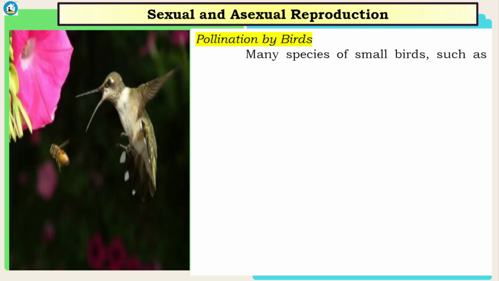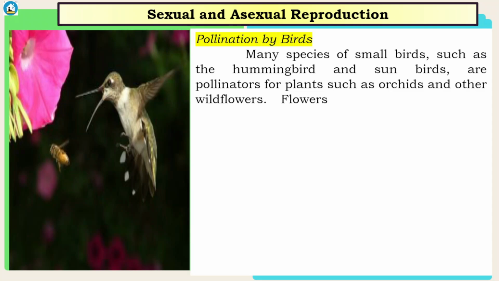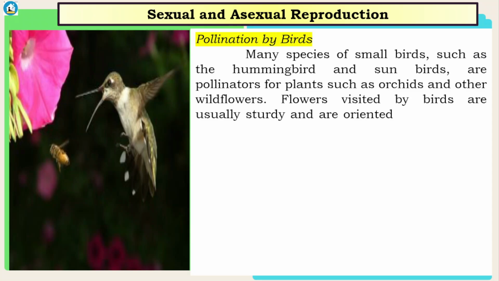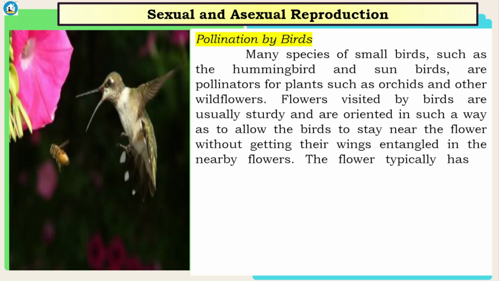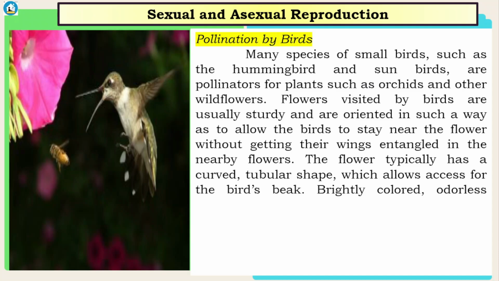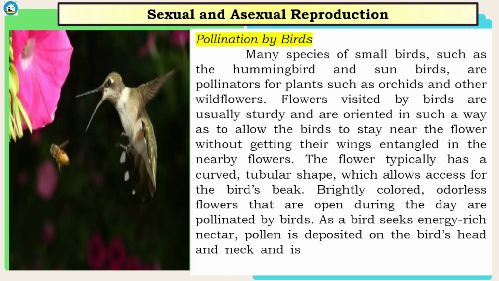Pollination by birds. Many species of small birds such as the hummingbird and sunbirds are pollinators for plants such as orchids and other wildflowers. Flowers visited by birds are usually sturdy and are oriented in such a way as to allow the birds to stay near the flower without getting their wings entangled in the nearby flowers. The flower typically has a curved tubular shape, which allows access for the bird's beak. Brightly colored, odorless flowers that are open during the day are pollinated by birds. As a bird seeks energy-rich nectar, pollen is deposited on the bird's head and neck and is then transferred to the next flower it visits.